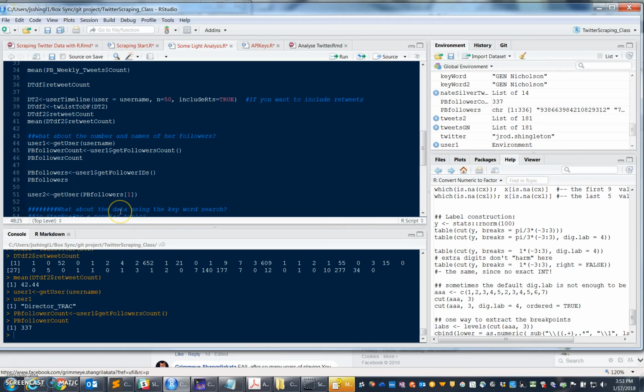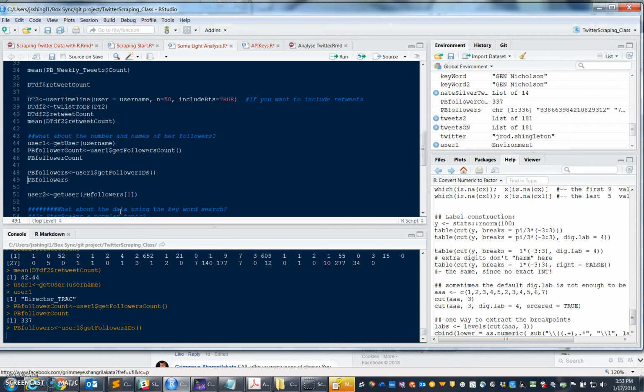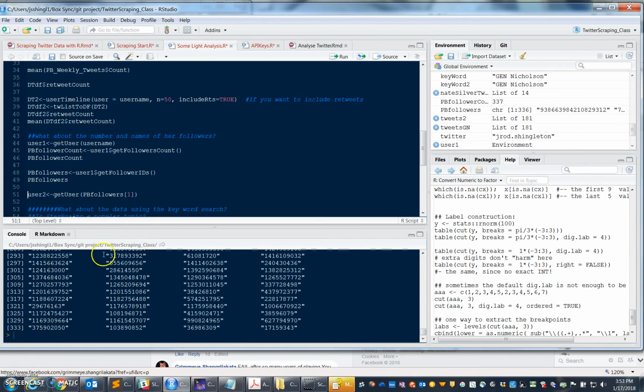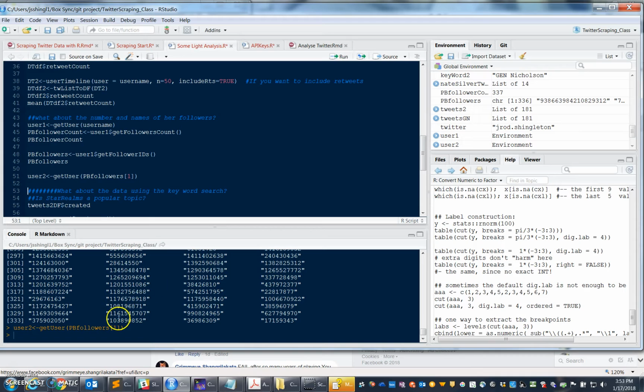What if we want to look into one or two of those IDs? Well, we use the get followers ID command. Notice that this returns a numerical code that's associated with the Twitter account, as opposed to returning an actual username, but we can get that username. The first username in the entire list of track director followers is Mike Donard. Mike Donard is a follower of the track director. We could delve into the tweets that Mike Donard tweeted, but we're going to leave it there.